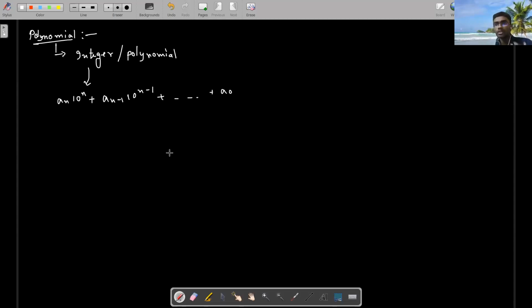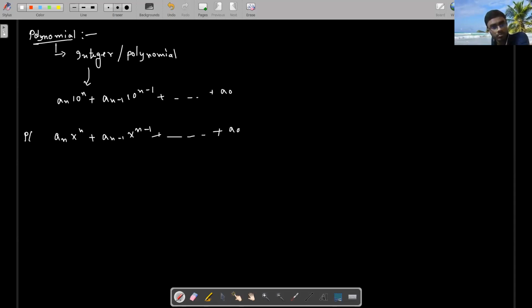It is an algebraic structure, right? So a polynomial has a structure like this: a_n x^n plus a_(n-1) x^(n-1) plus so on up to a_0. Got it? This is the algebraic structure of a polynomial.